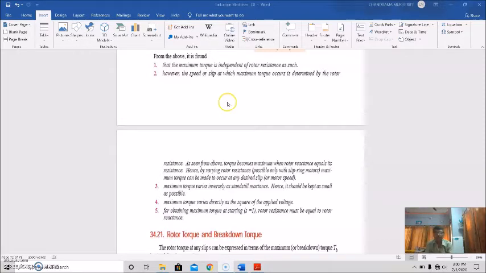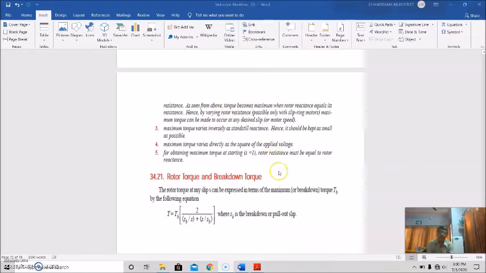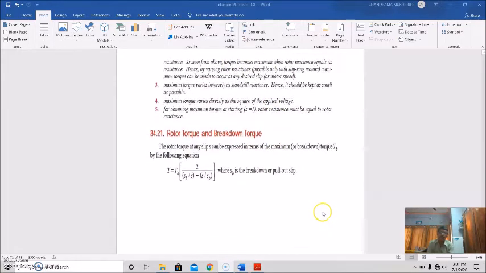Now let us discuss the rotor torque and breakdown torque. The rotor torque at any slip can be expressed in terms of its maximum or breakdown torque, that is TB, by this equation: T equals TB into 2 by (SB by S plus S by SB), where SB is the breakdown or pull-out slip. So this is very important.